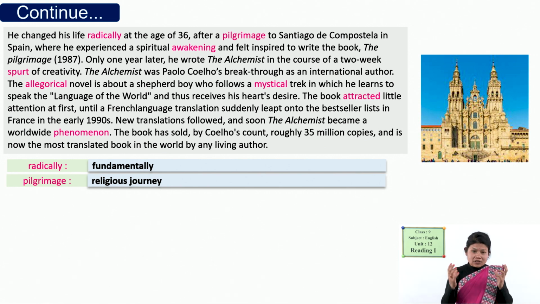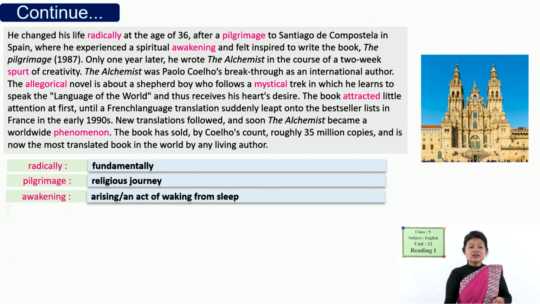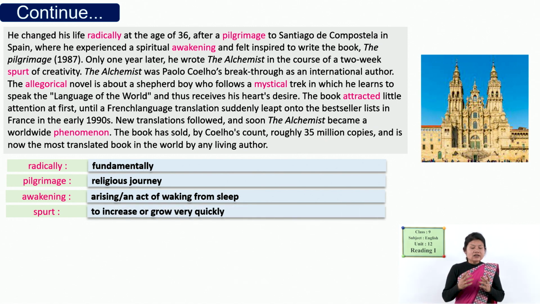It means after the publication of this book, Paulo Coelho got worldwide popularity, or it established him as an international author. And what is The Alchemist actually? It is a novel, an allegorical novel. What is allegorical? Its meaning is symbolical or representative. In an allegorical text, the content and the characters of the story give another meaning, or have some hidden or deep meaning.